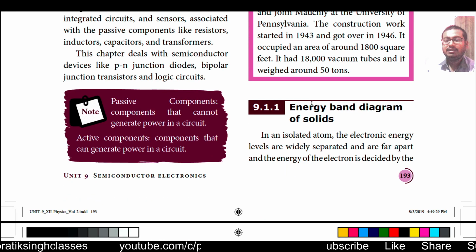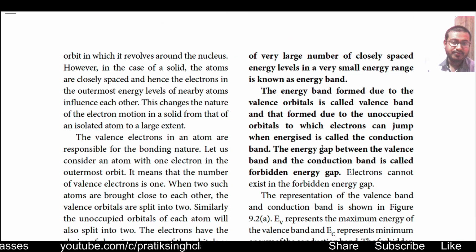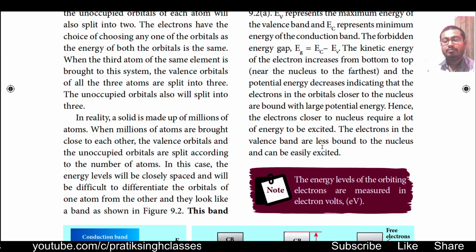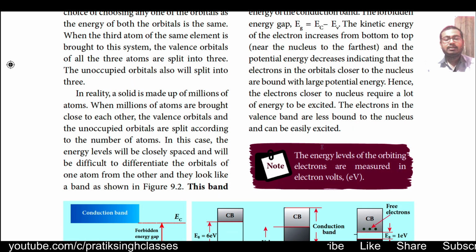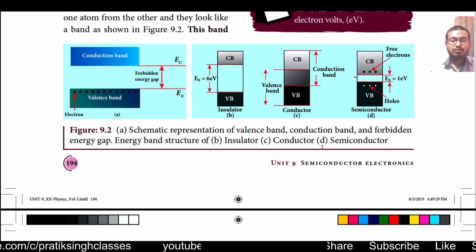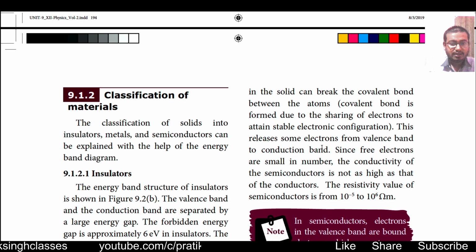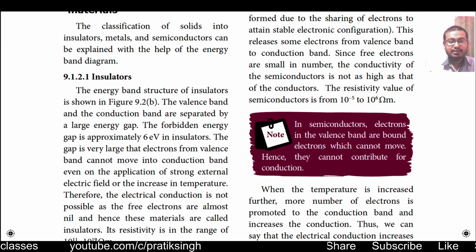Then we have seen the energy band diagram of solids from a microscopic point of view. Then we tried to understand the meaning of conductors, insulators and semiconductors, which is totally different from what we have studied in previous classes. Then we have studied the classification of materials.